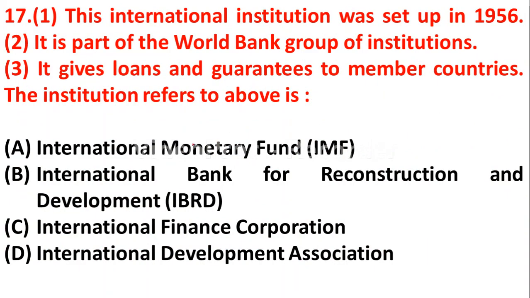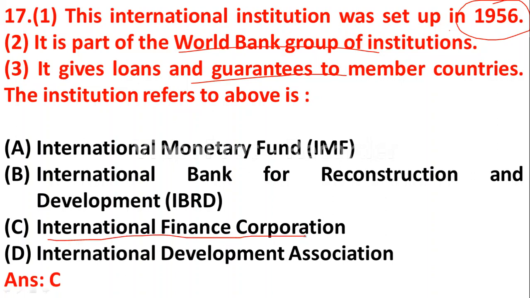Question number 17. Here the international institution was set up in 1956. Second one, it is part of World Bank group institutions. Third one, it gives loans and guarantees to member countries. This institution is referred to as option A, International Monetary Fund, option B, International Bank for Reconstruction and Development, option C, International Finance Corporation, option D, International Development Association. So here the right answer is IFC, International Finance Corporation.